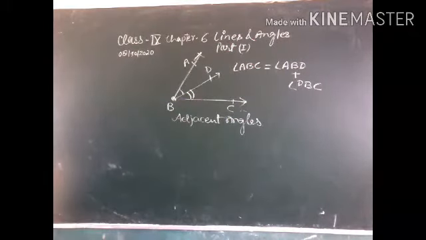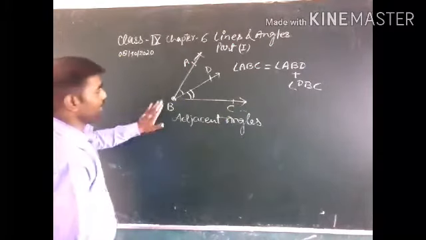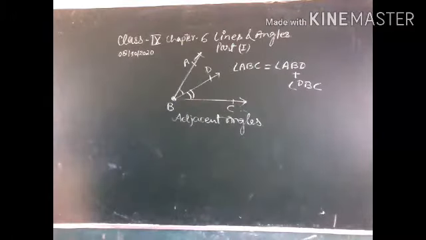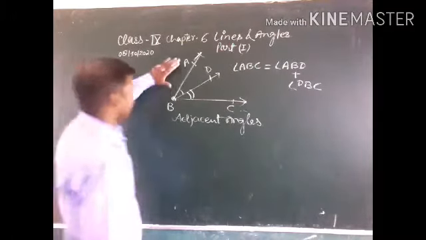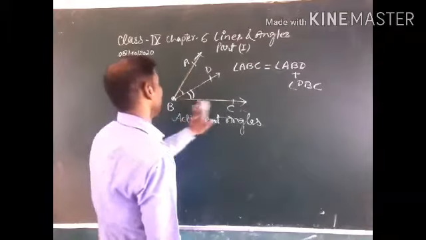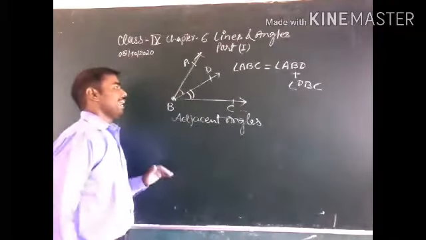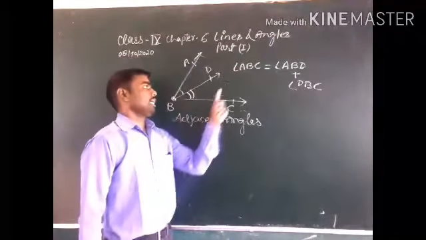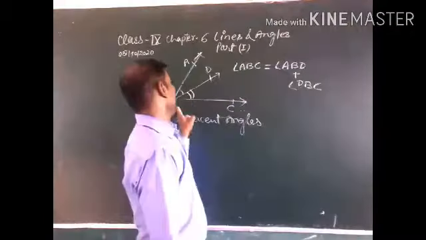Two angles are adjacent if they have a common vertex and a common arm, and their non-common arms are on different sides of the common arm. In the figure, ABD and DBC are adjacent angles, and we can write ABC is equal to ABD plus DBC.